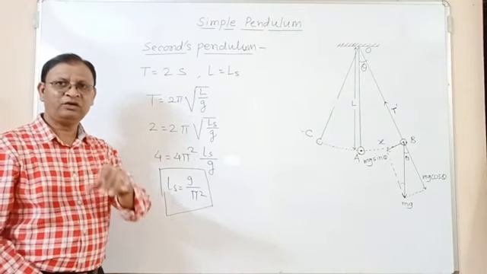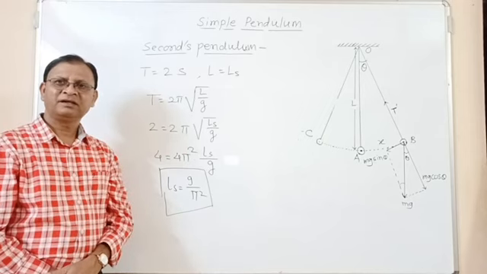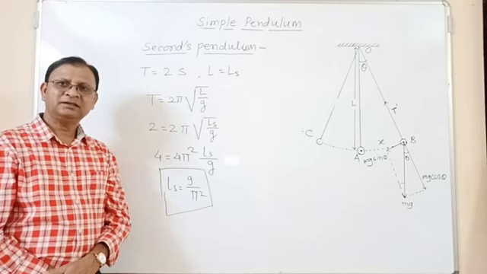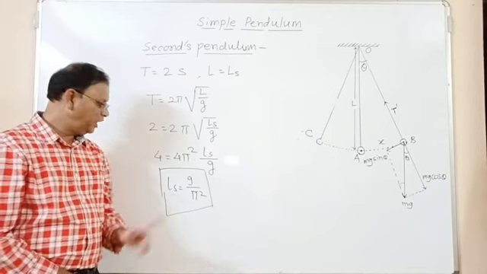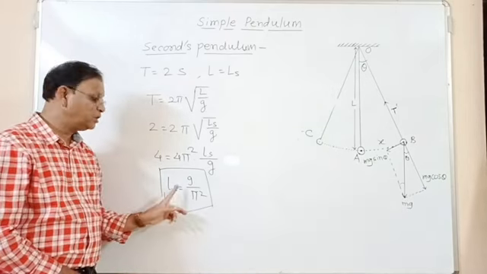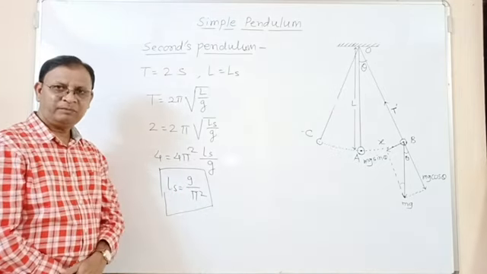So already I have told one question: define seconds pendulum and show that its length is constant at a given place. So the length of the seconds pendulum is constant at a given place because g is constant at a given place.